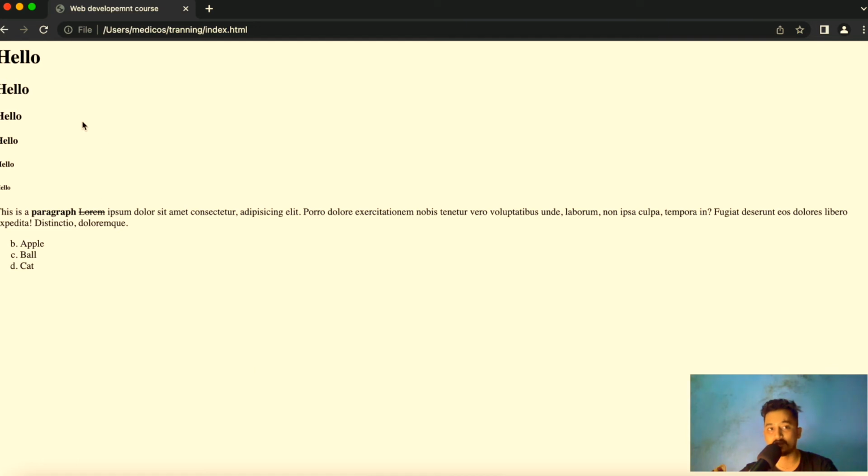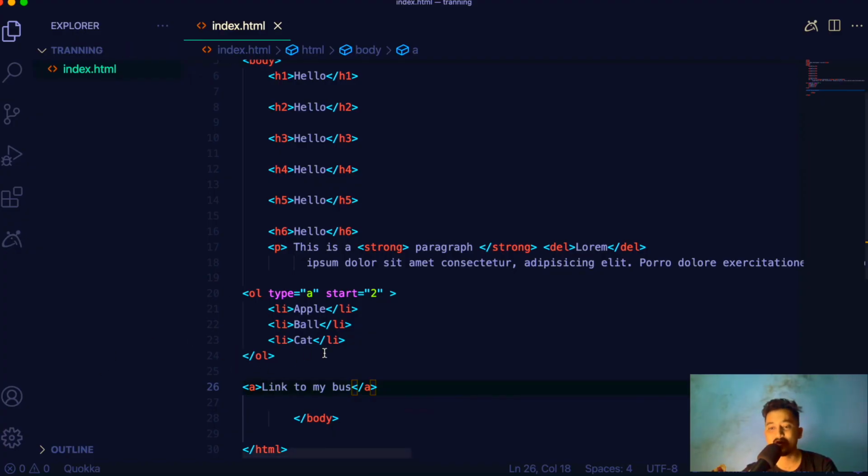Okay, so if I go out here and refresh it, it just says link to my bus. It just looks simply like a paragraph and nothing else. But this tag is special because here we can create links, and anchor tag is for linking. So for that we have another attribute. Again, attribute is just a property that you can use in HTML tags.